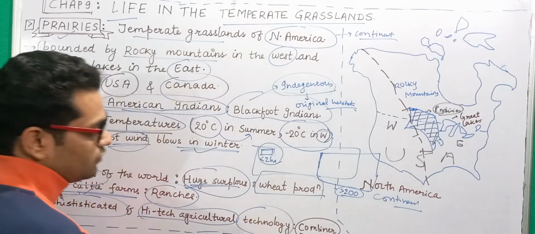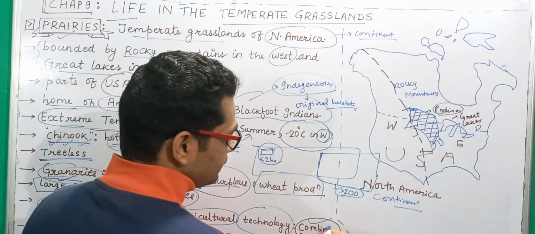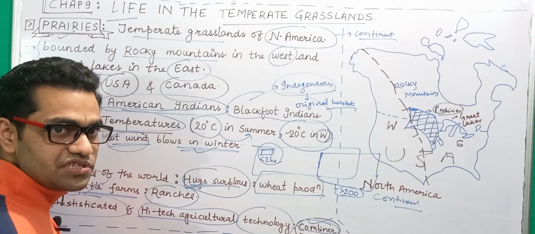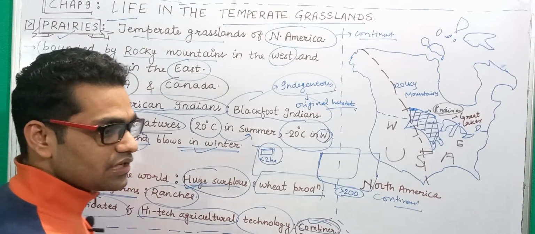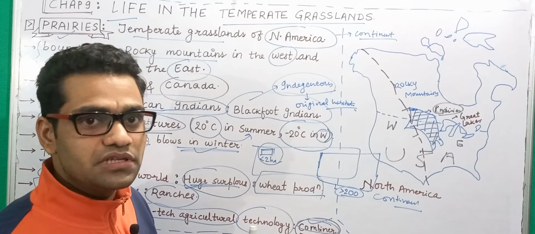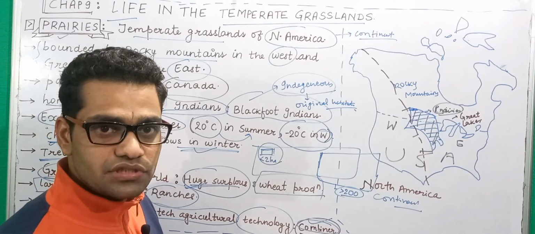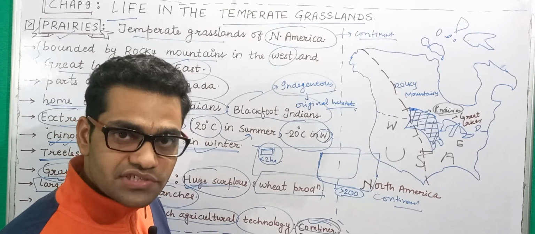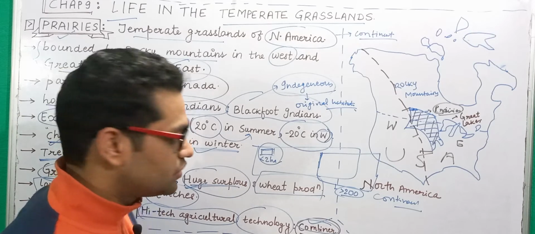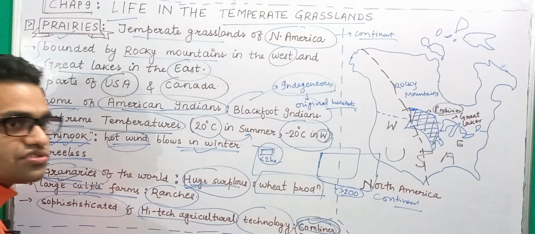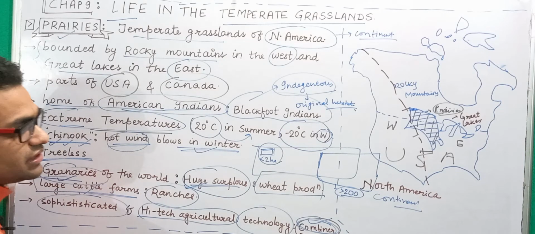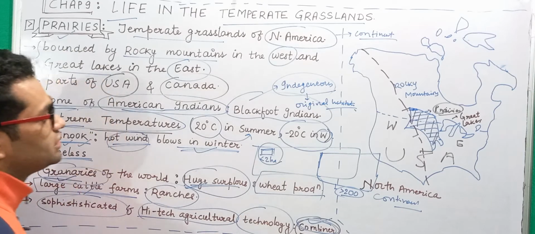Now for example, we have a combine. A combine is a type of agricultural machine that can do multiple things simultaneously. For example, it can do sowing, it can plow the field, it can also thresh the grains that have been collected. So a combine means a combination of different types of agricultural machinery that can do multiple jobs simultaneously.